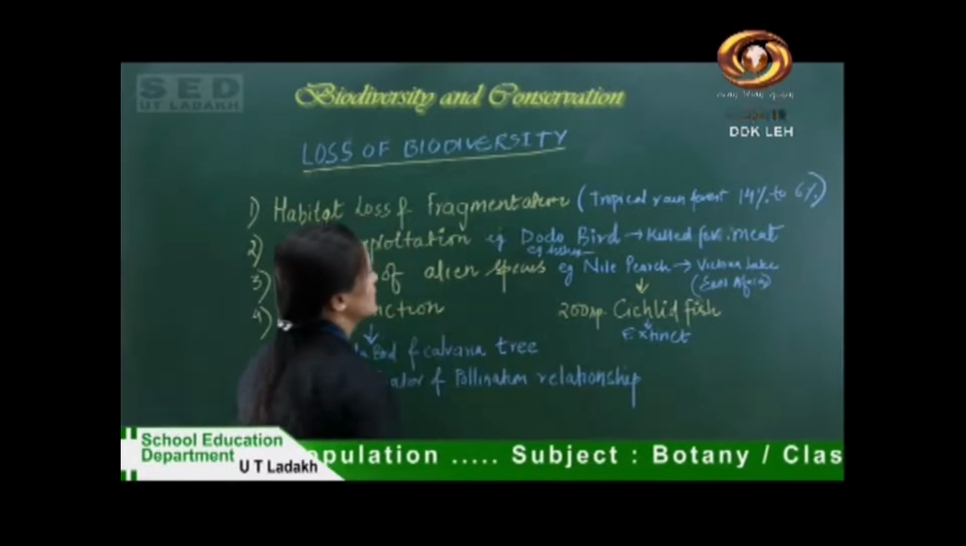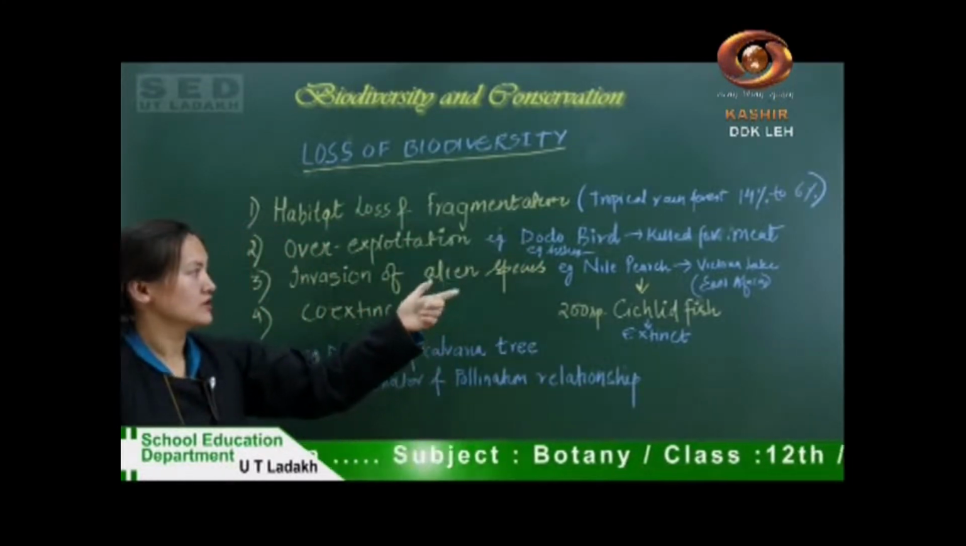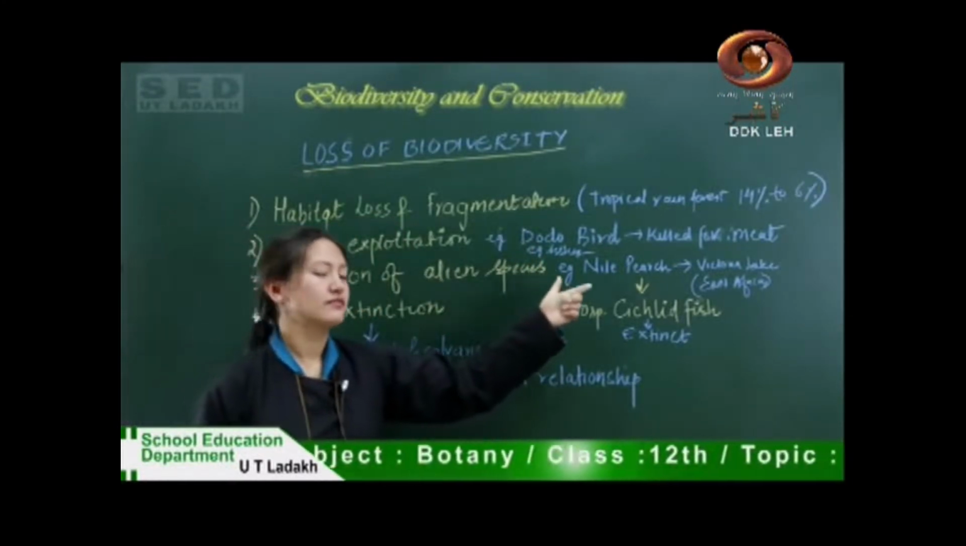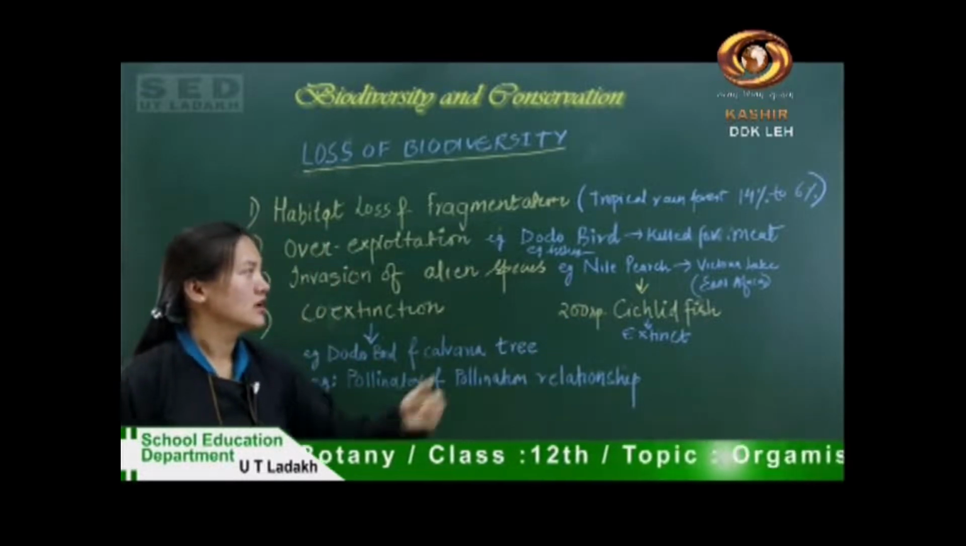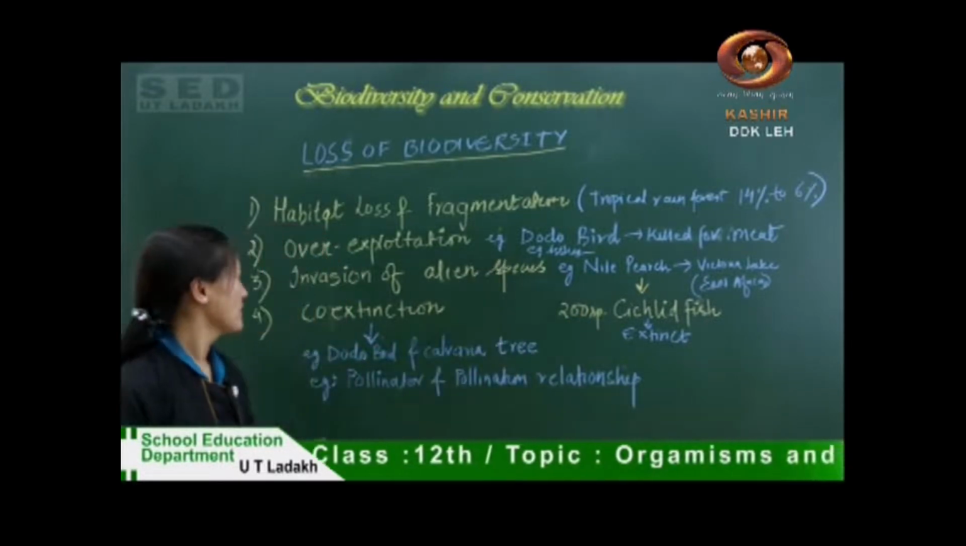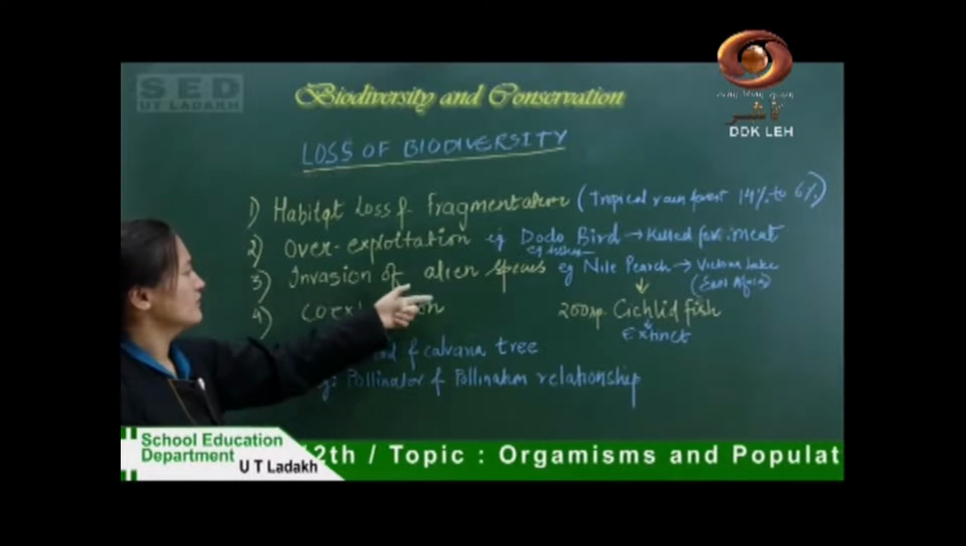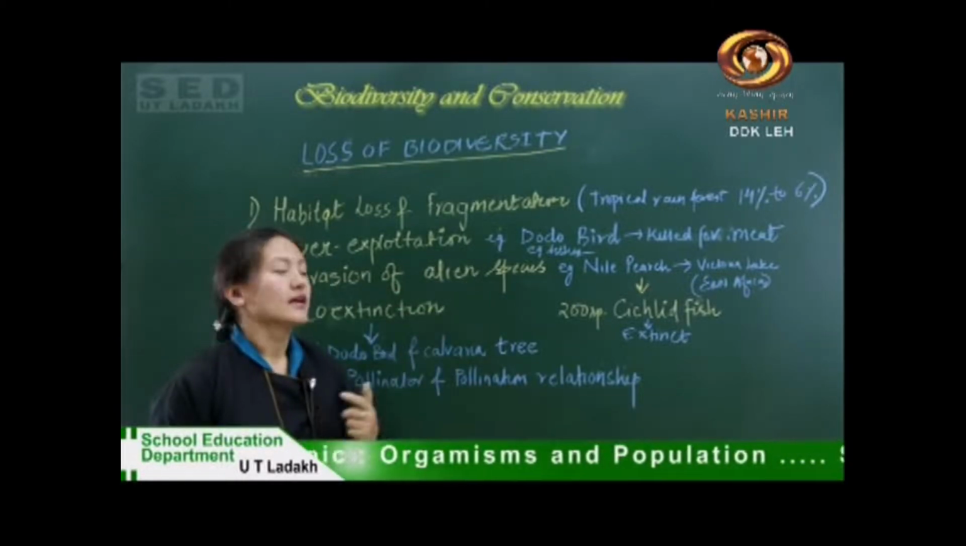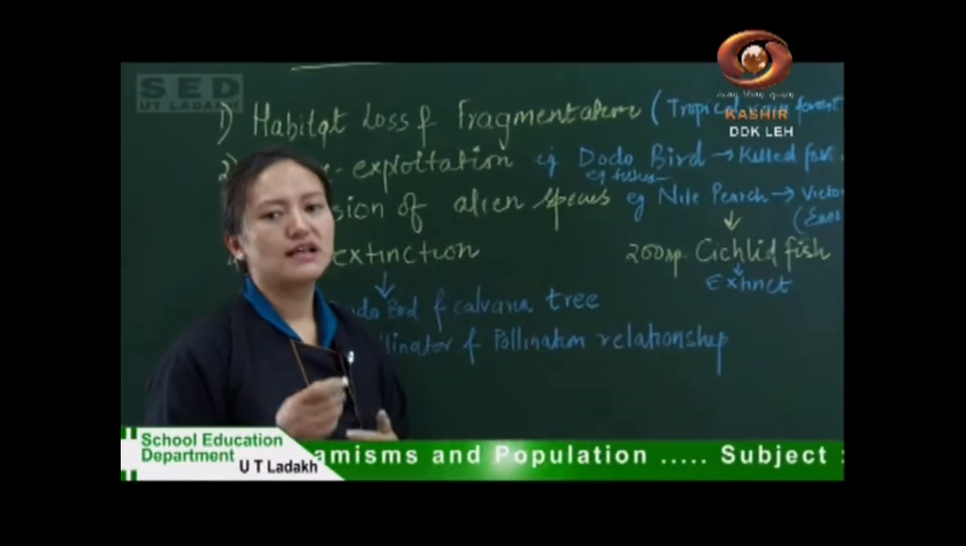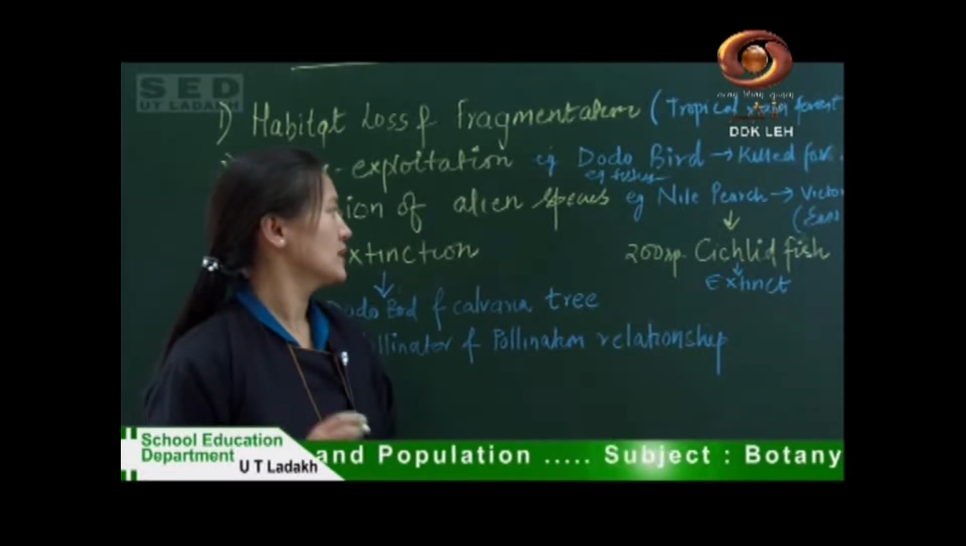Like the dodo bird, it is killed for its meat. Similarly, many fishes are over-harvested, so they get extinct. Next is invasion of alien species. Alien species means the species that are not found in that natural area.